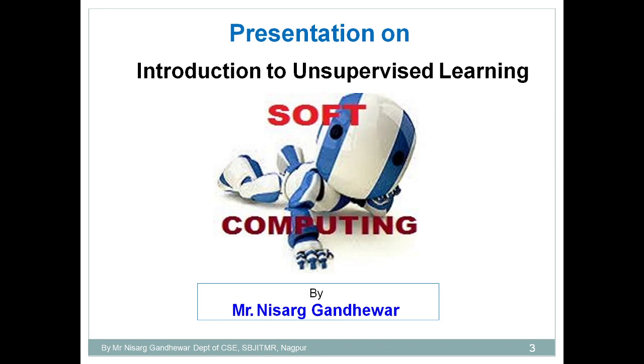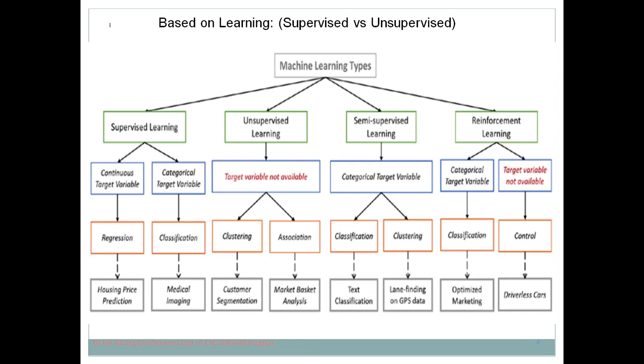So in the last few videos we discussed the machine learning class. We discussed the classification of machine learning based on the type of learning. We have seen that there are majorly three types of machine learning: one is supervised learning, second is unsupervised learning, and third is reinforcement learning. In the previous unit our main focus was to understand supervised learning. Now in this unit we are going to focus on unsupervised learning.